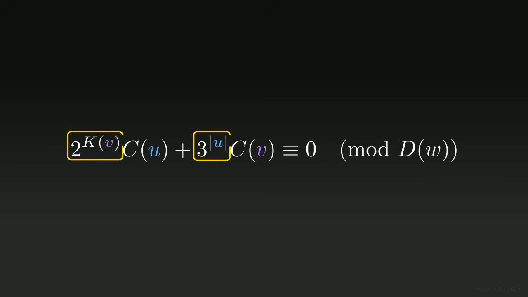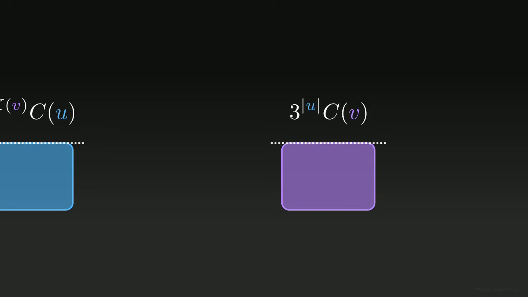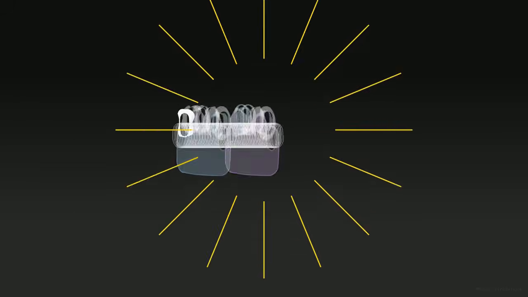Concatenation introduces new degrees of freedom, the relative coefficients 3 to the length of u and 2 to the k of v. These specific coefficients act as mathematical units modulo prime powers. They effectively swap the valuation weights of the subsegments. This swapping allows two subwords, even those capped at their own local maximum valuations, to completely cancel each other out at higher scales, reducing the entire expression to 0.